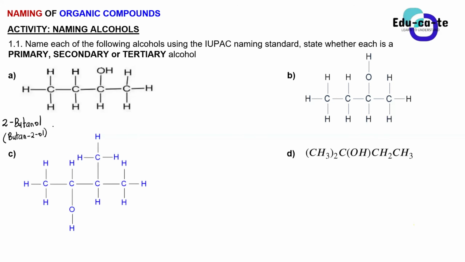Classified as a secondary, primary, or tertiary alcohol? So it's secondary. Give a reason for your answer. Because the carbon that is bonded to the functional group is bonded to 2 carbons. Your answer is partially incorrect. Yes, Mahlodi.